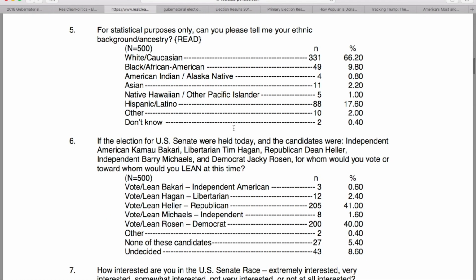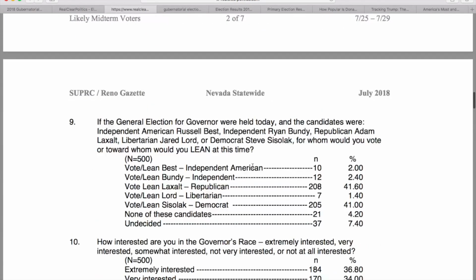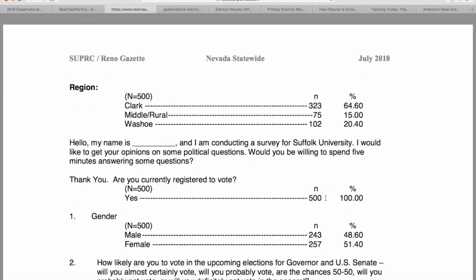This is the Senate race, but if I look at the gubernatorial race, we can see we have the Republican Adam Laxalt and the Democrat Steve Sisolak. It does show a very narrow lead for the Republicans, 41.6 to 41% for the Democrats. So that's a fraction of a point between them, which definitely is within the margin of error. But that's all we're going to look at for this specific poll.